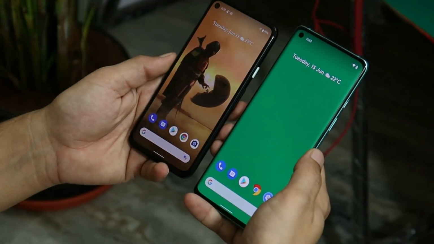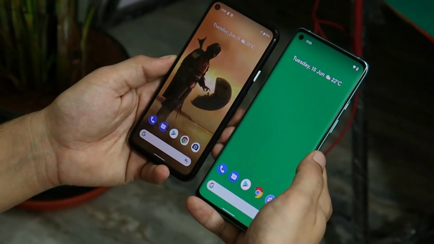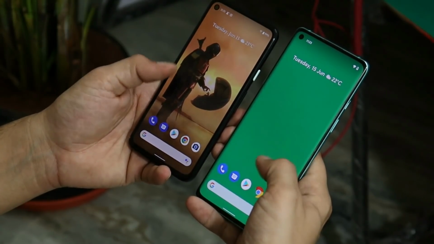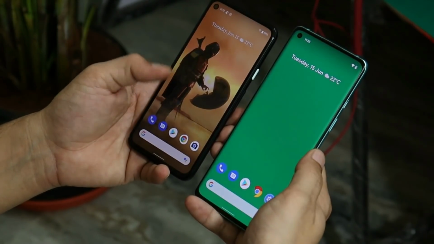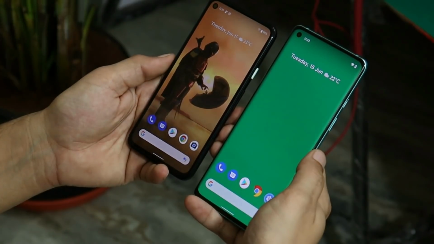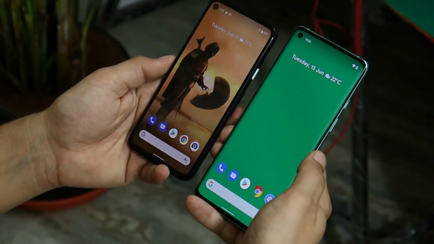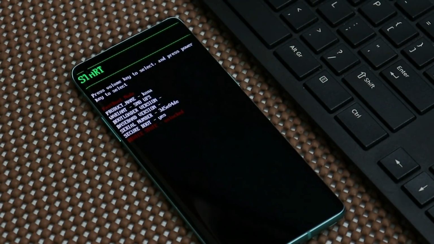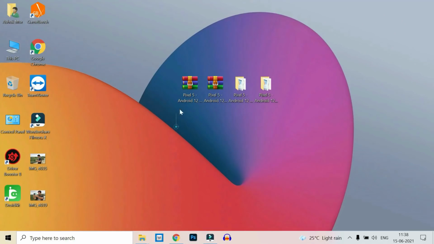Now let's talk about the installation of Android 12 Beta 2 on OnePlus 8. For this, make sure your device bootloader is unlocked and you have taken a complete backup of your device. The same installation method can be used to flash the Android 12 port on your other OnePlus 8 devices. As said, make sure your device bootloader is unlocked. Here you can see on my device, it says device bootloader is unlocked, and after that you need a few files. So these are the files.